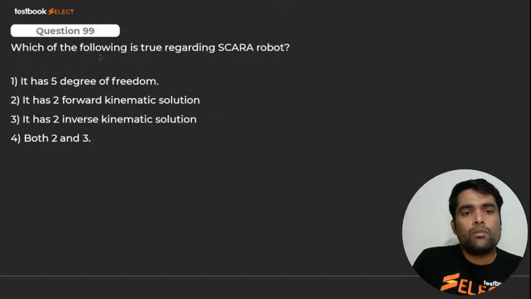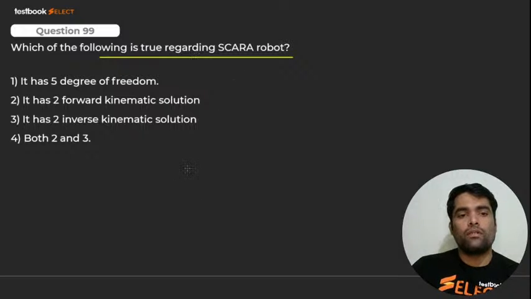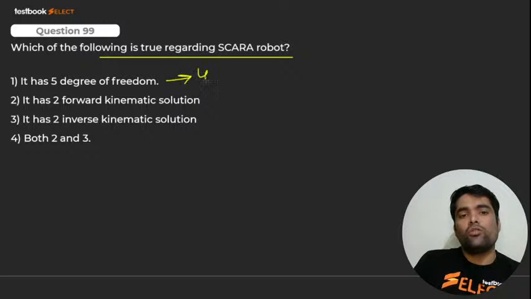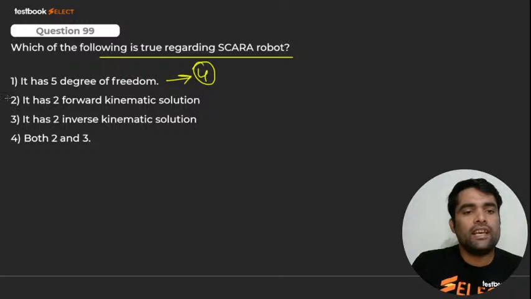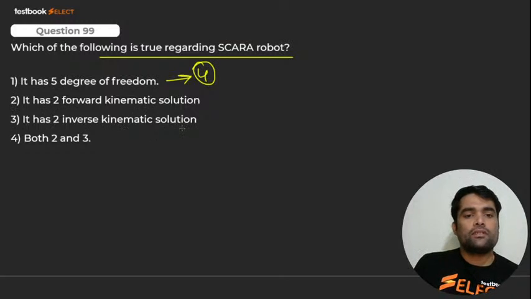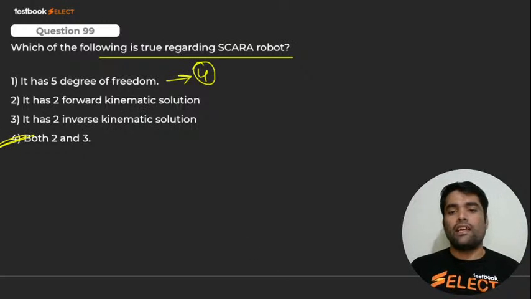Yes. Which of the following is true regarding SCARA robot? SCARA robot. देखो जो मैंने बोला. Which of the following is true regarding SCARA robot? डिग्री ऑफ फ्रीडम तो 4 होती हैं, उसमें से 2 काइनेमेटिक फॉरवर्ड, 2 इनवर्स काइनेमेटिक्स, राइट ना. It has, yes, it has 2 inverse kinematics solutions. It has 2 kinematic forward solutions. Both 2 and 3 are correct. That I already explained.